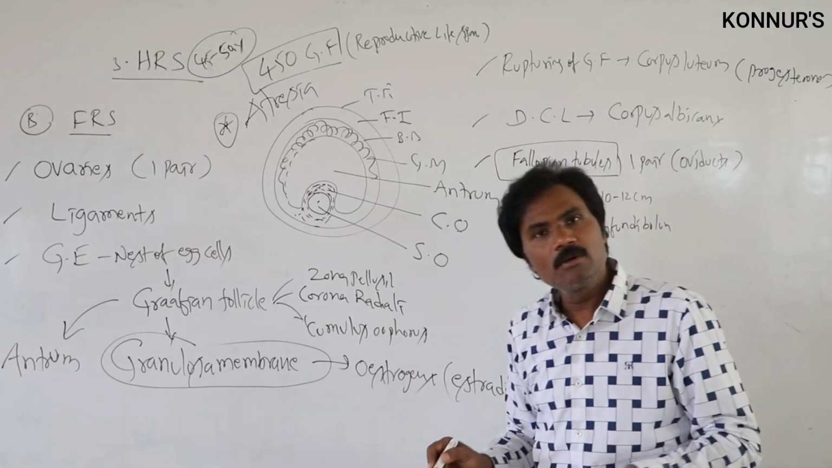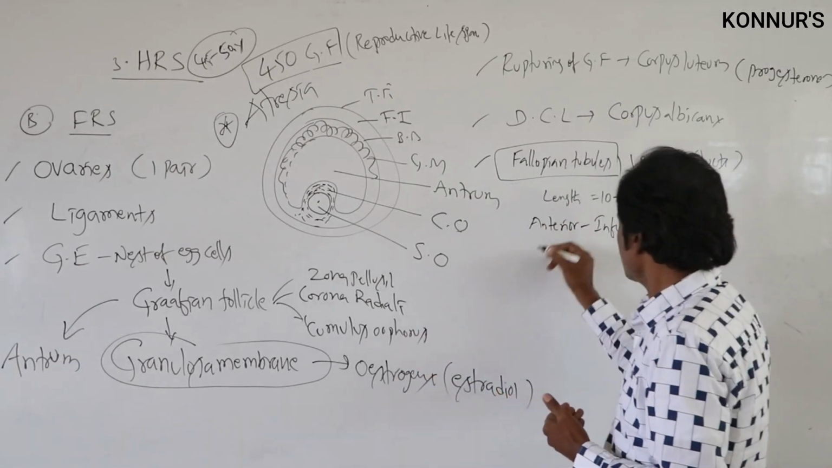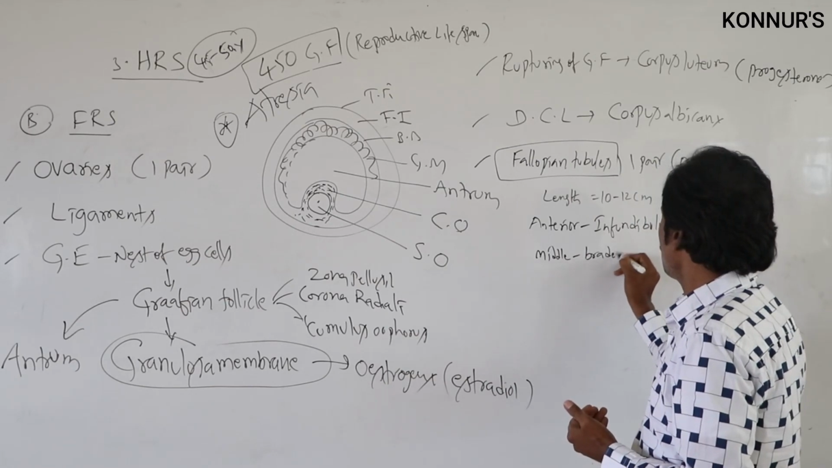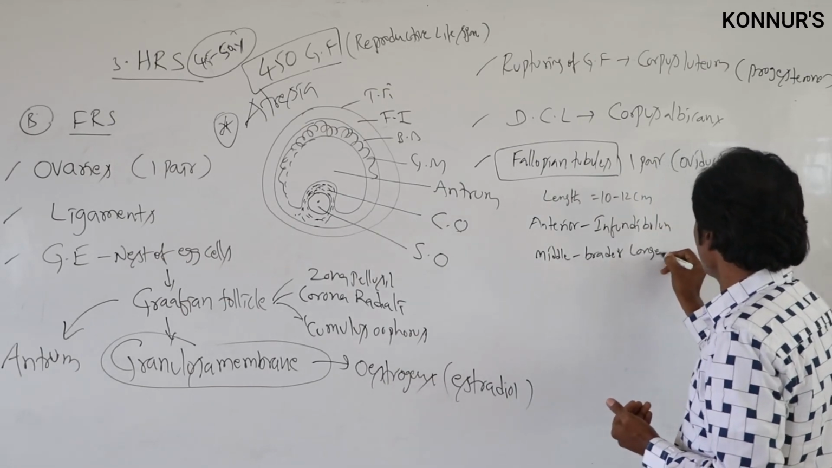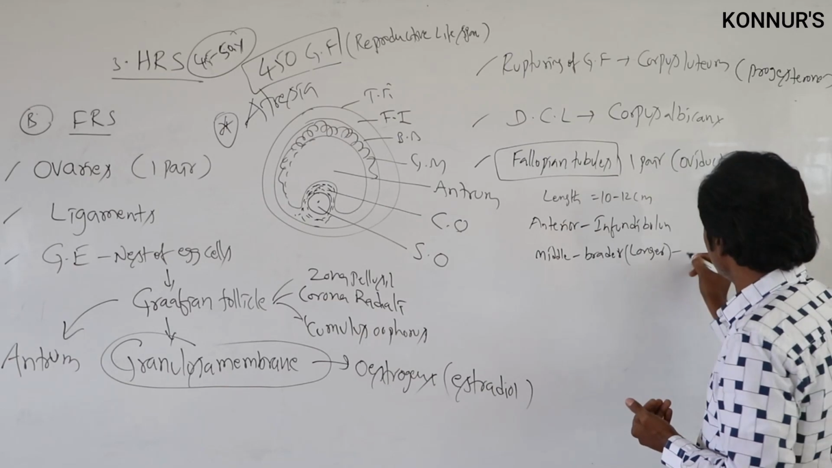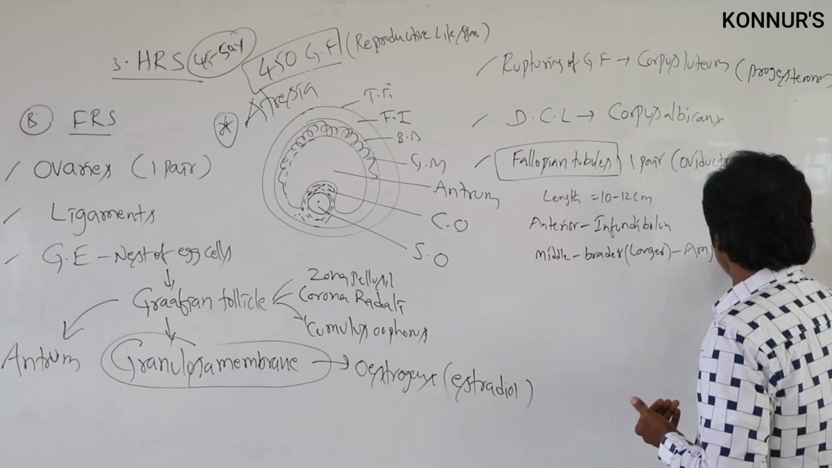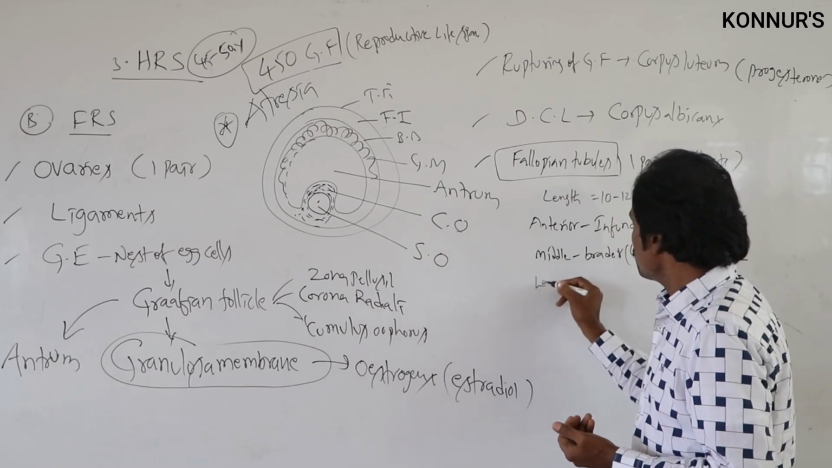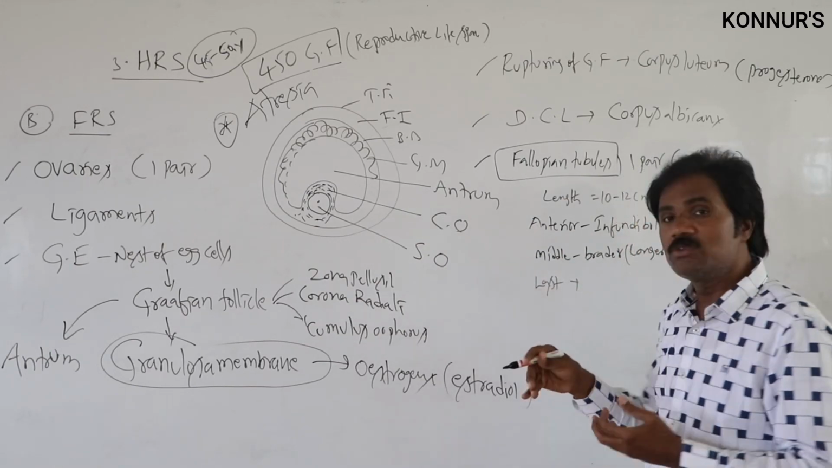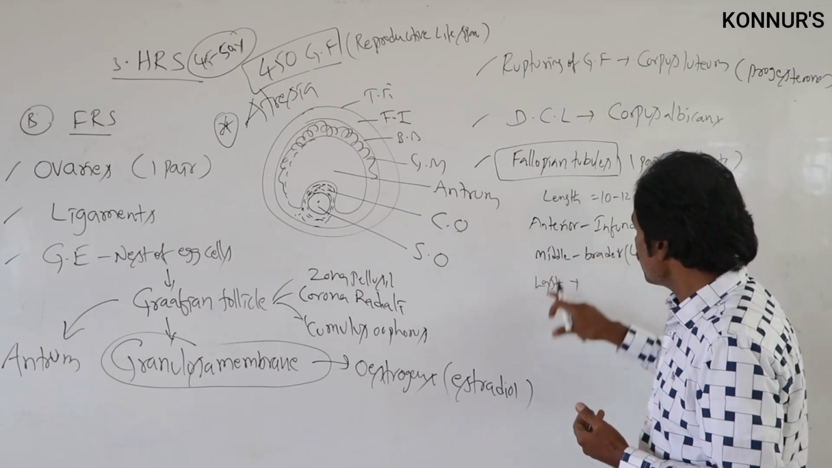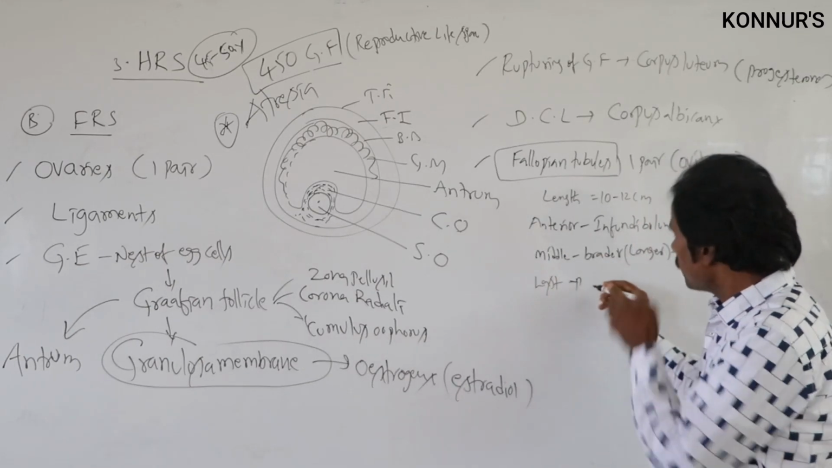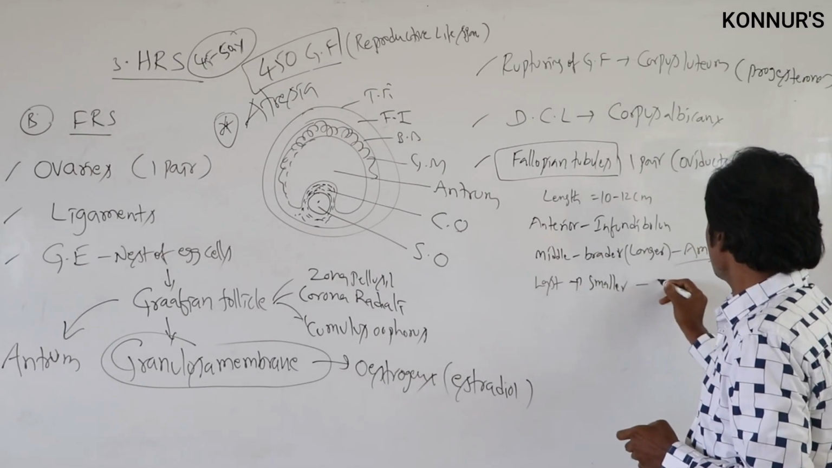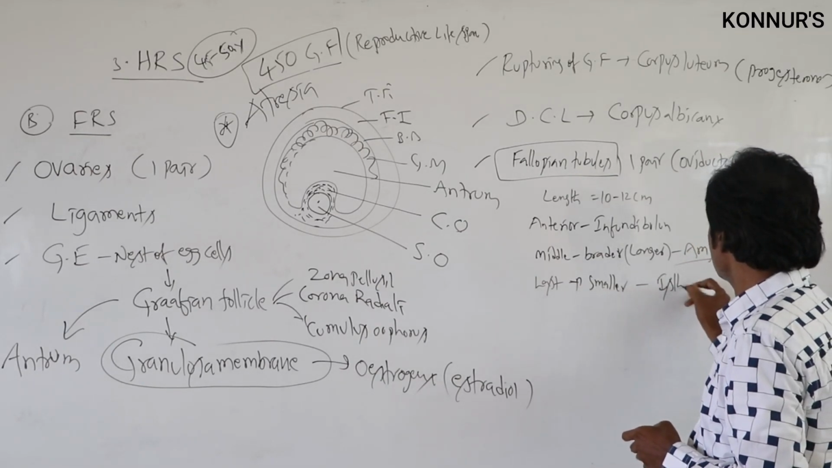Then what about the middle part? The middle part, which is broader as well as longer, we call the ampulla. Then the last part, the ending part, which is smaller and narrower, we call the isthmus.